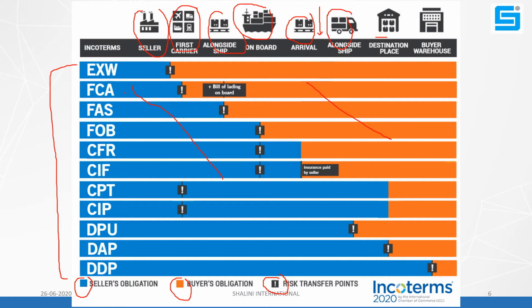See, if you go further down through the Incoterms, the responsibility of the seller is increasing, and the responsibility of the buyer is decreasing. Not only is the responsibility of the seller increasing, the cost to the seller is also increasing, and the cost to the buyer is decreasing. And the risk points are also defined, meaning if loss or slippage happens, who is going to bear the loss. Everything is defined in this chart.